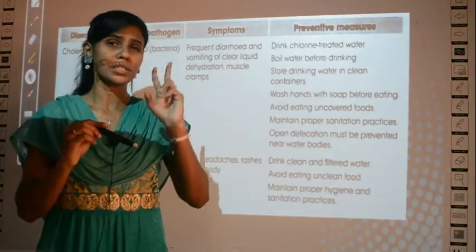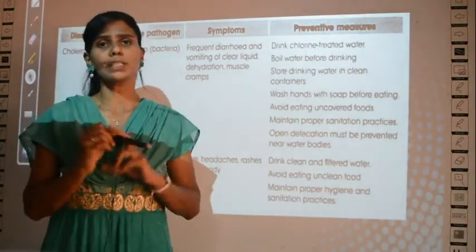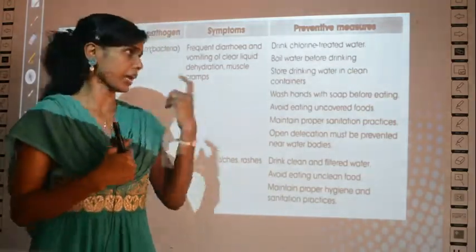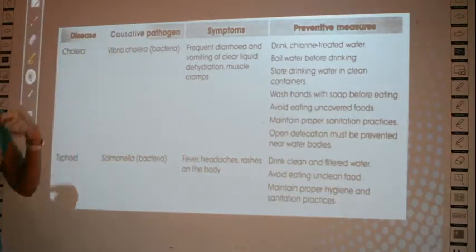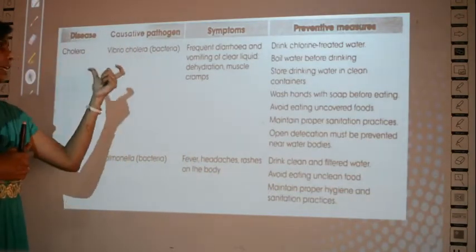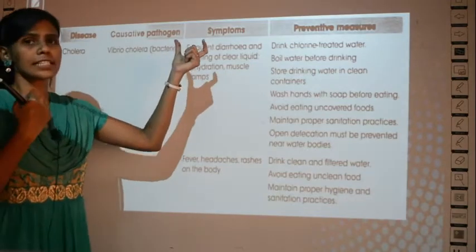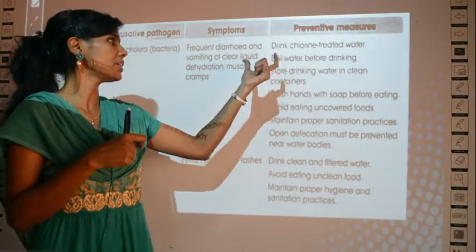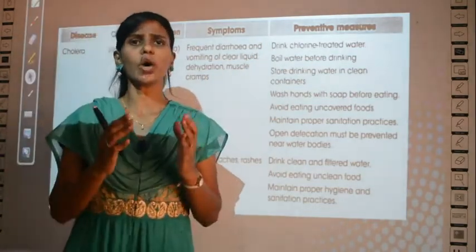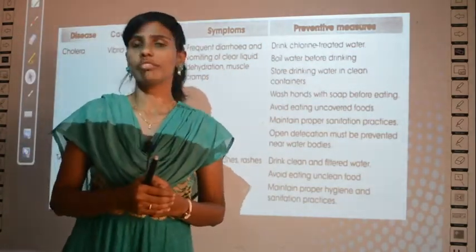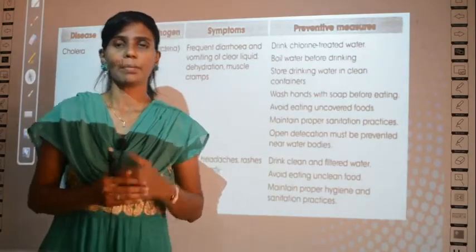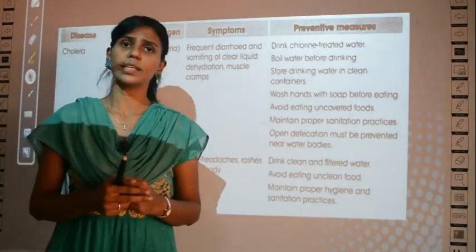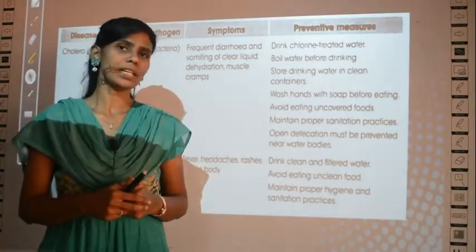A list of communicable diseases is given in your text, and the causative agent or the pathogen's name is given along with the symptoms, what you get from the disease, what will denote that you have the disease, and preventive measures, how you can stop getting those diseases. So in today's class let us learn only the first two communicable diseases.